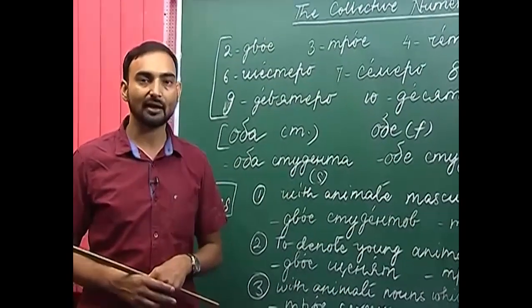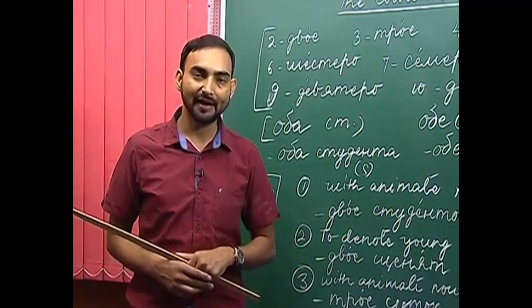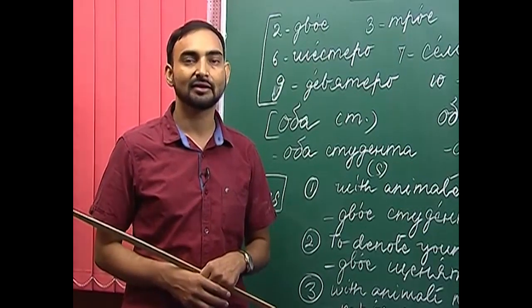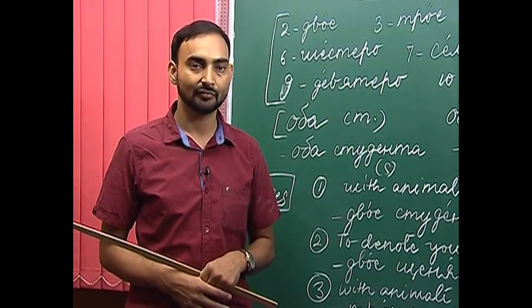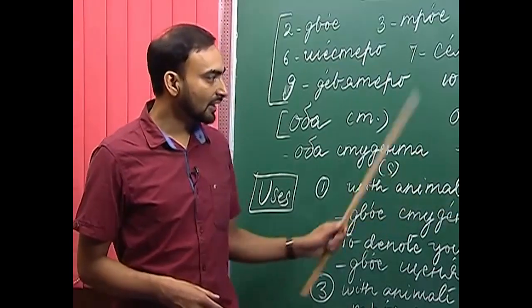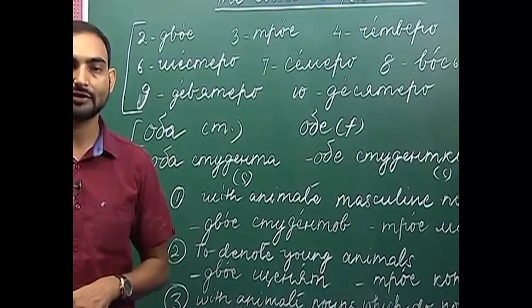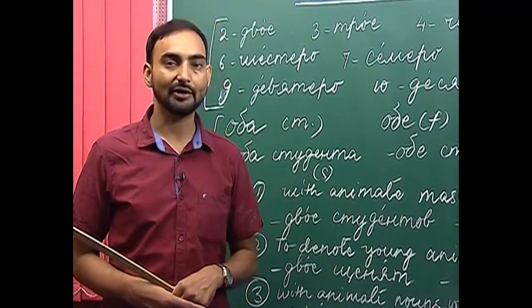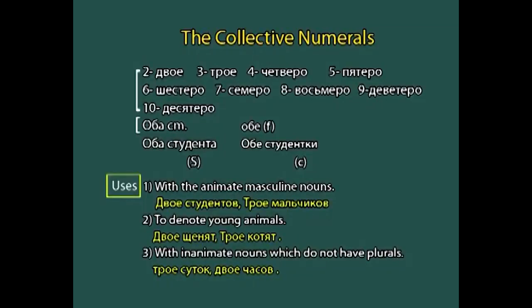One more important thing about the collective numerals is that only in the nominative case is their use preferred. In all the other oblique cases, the cardinal numbers are preferred to denote the quantity of the nouns. And one more thing is, the collective numerals also change their forms in various cases. So, they also decline in the various cases. So, while using them, you have to be careful about their forms. So, this is about the collective numerals in Russian.